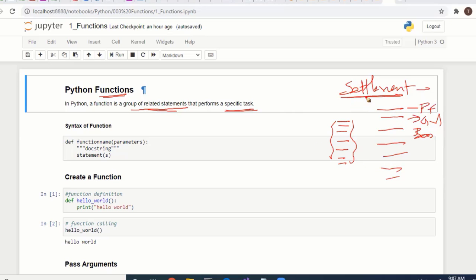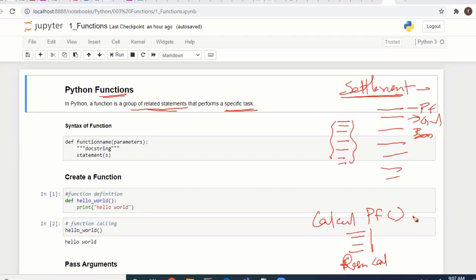Another way is, in the settlement, you can write a small function for calculating PF, provident fund. One function you can write related to a group of related provident fund calculation. In this function it finally returns some result. You can write like this: calculate PF and return some final calculation.